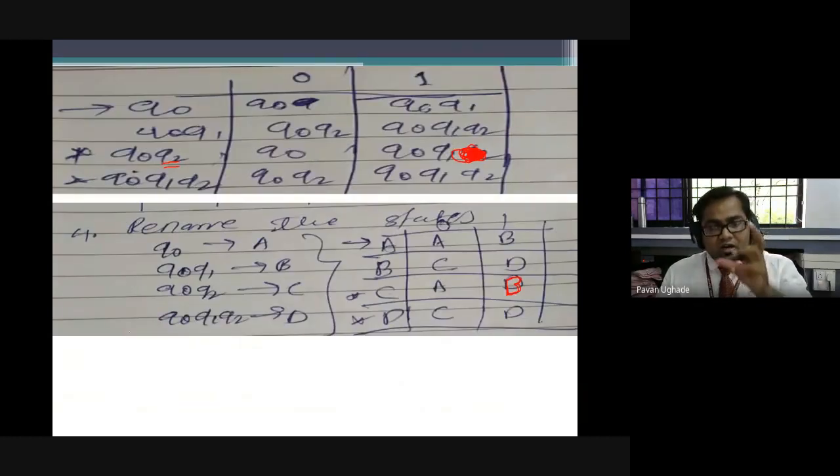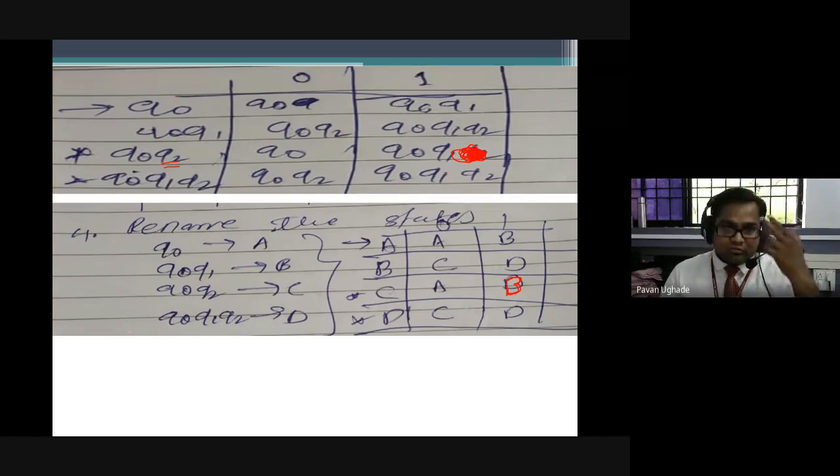After that, once you stop getting new states, and once you finish processing all the states in the list, then you design a transition table. As there are combinations of states, it is difficult; when you do the practice, you will understand. Then we will rename the states for better representation of the transitions.